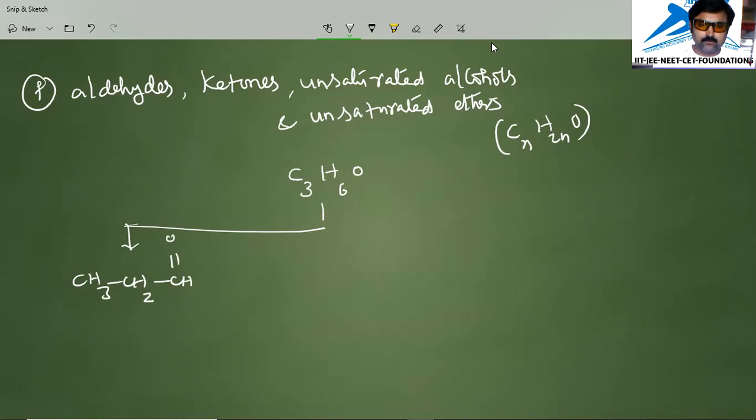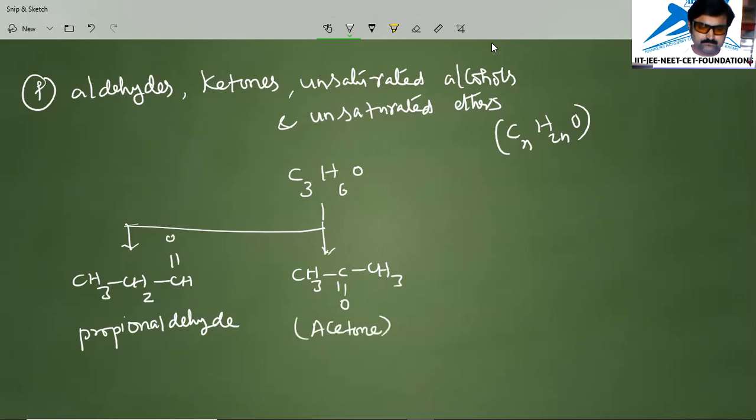What is the type of aldehyde? That is called propionaldehyde. But this can also be written as acetone, that is CH3 C double bond O CH3, and this compound is a ketone. Acetone is the general name of this one.